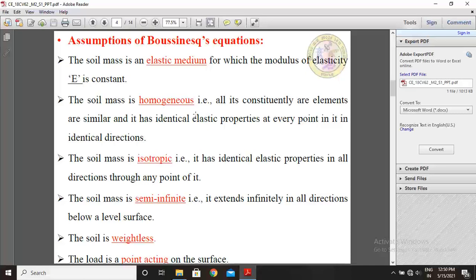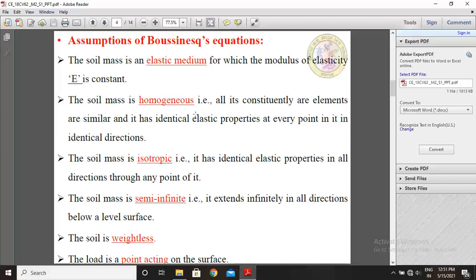So these are the assumptions of Boussinesq equations. The soil mass is an elastic medium for which the modulus of elasticity E is constant. Second assumption is the soil mass is homogeneous, that is, all its constituents or elements are similar and it has identical elastic properties at every point in it in identical directions.